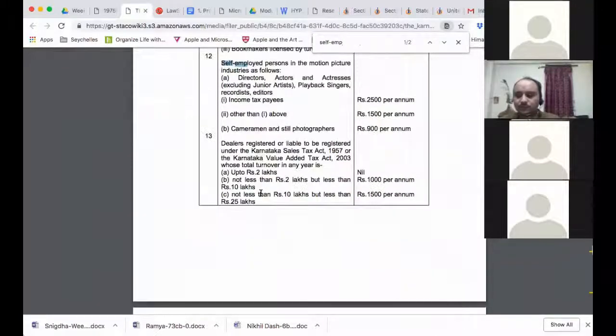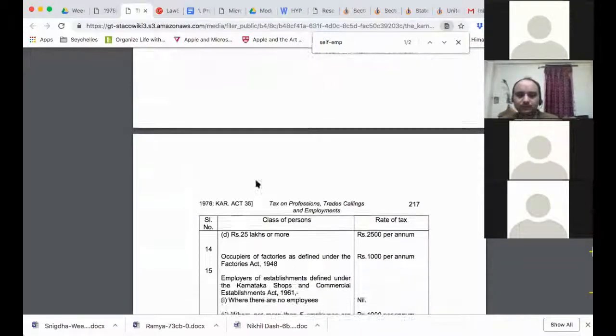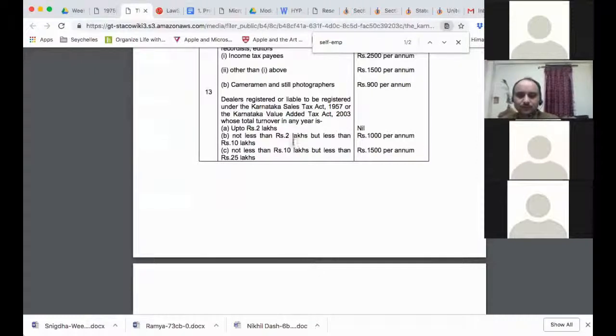Now I want to find you a residuary clause. Dealers registered or liable to be registered under the Sales Tax Act, whose total turnover in any year is up to rupees 2 lakhs, nil; 2 to 10 lakhs; 10 to 25 lakhs; 25 lakhs or more. Occupiers of factories as defined under the Factories Act. Pretty interesting. Now dealers, so this is connecting it to the Sales Tax Act, the Karnataka VAT Act or the Karnataka Sales Tax Act.